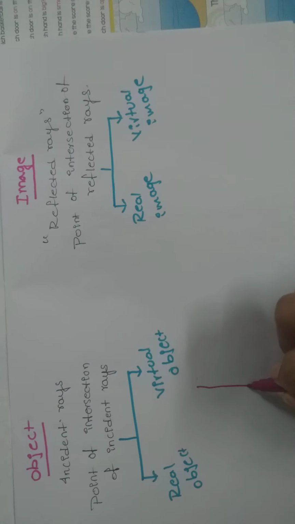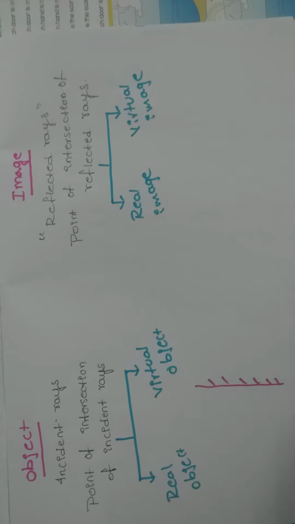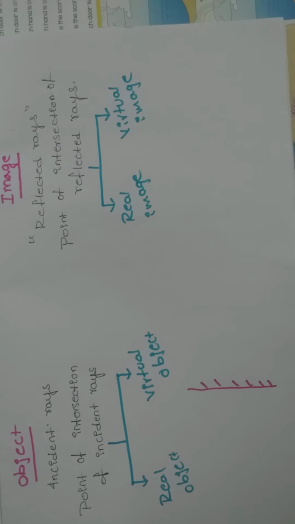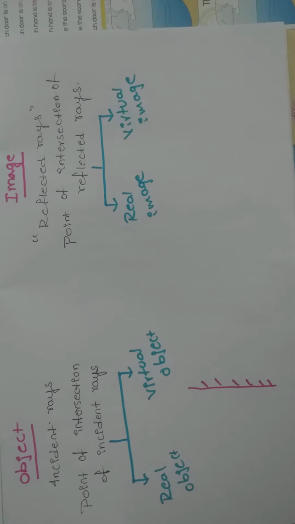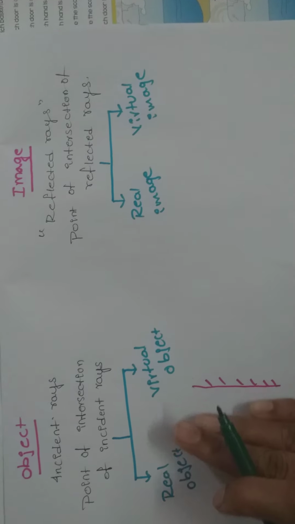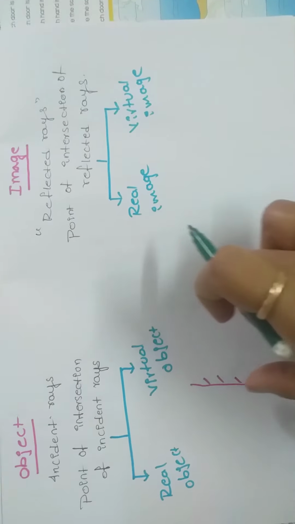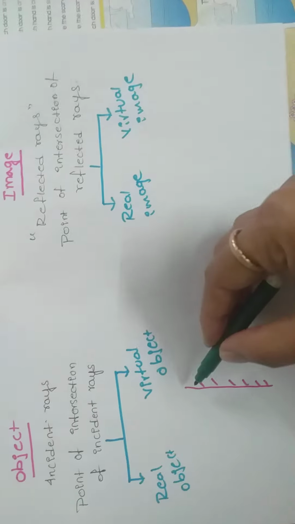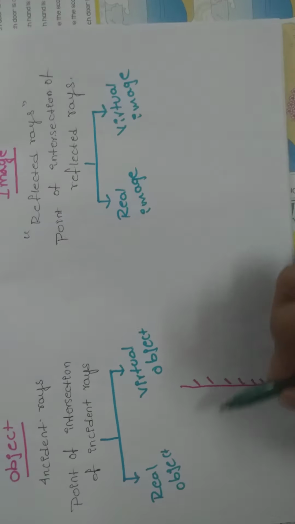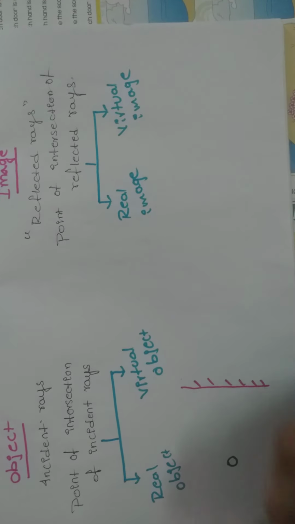Suppose, for example, I am taking one plain mirror or plain surface. What is the meaning of plain mirror here? One side of the mirror acts as a reflecting surface, and on the other side we apply some coating material. That's why I am indicating some dotted lines. In front of this plain mirror, I am placing an object.